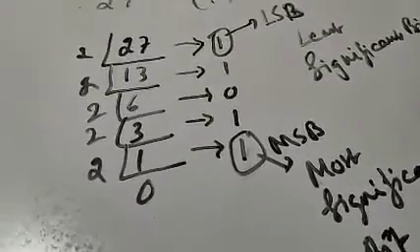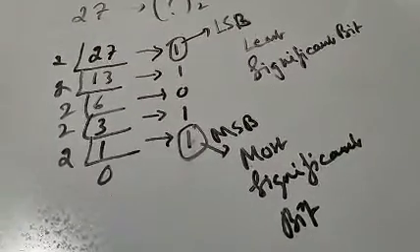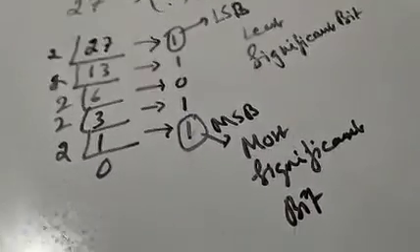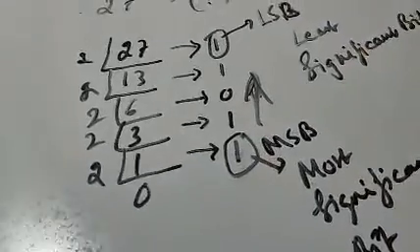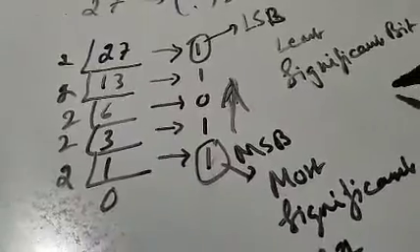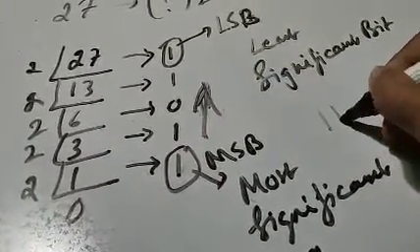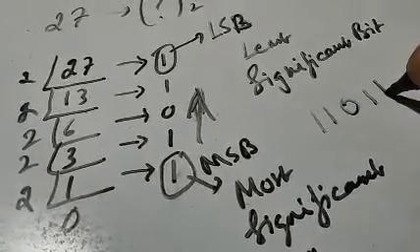So whenever we write the answer, how should we write it? We should always go from most significant bit to LSB. That means while we are writing the answer, it should be in this order. The answer in this case will be 1, 1, 0, 1 and 1.